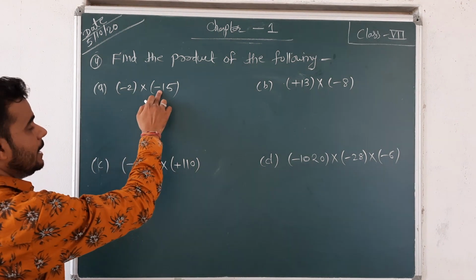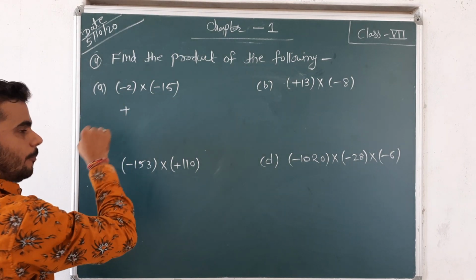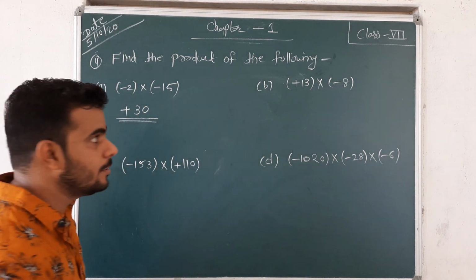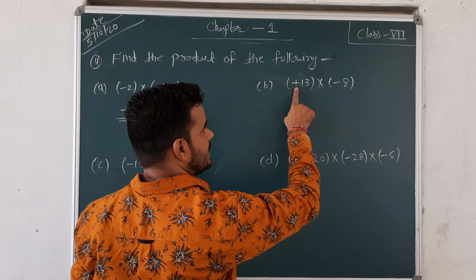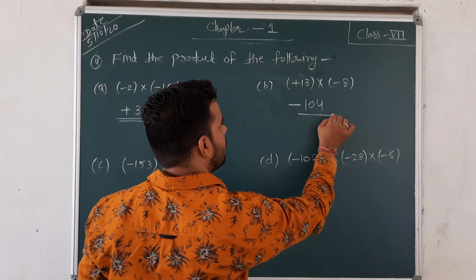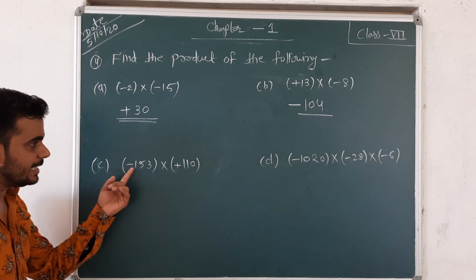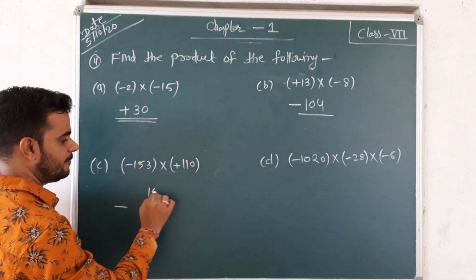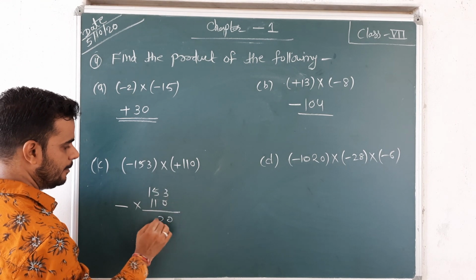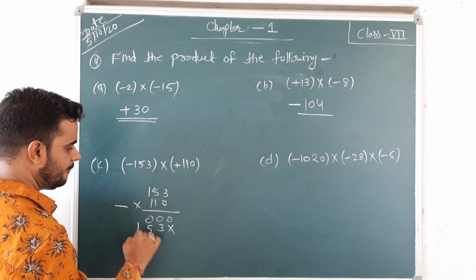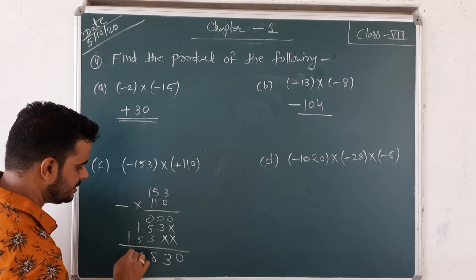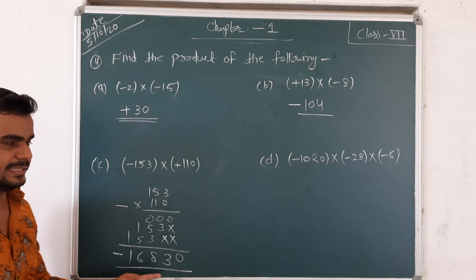Like negative and negative. The product of negative and negative is always positive, and 15 multiplied by 2 is 30. So your answer is positive 30. Okay. The product of positive and negative is always negative, and 13 multiplied by 8 is 104. This is your answer. The product of negative and positive is also negative, but the product of 153 multiplied by 110 gives the final answer, negative 16830.